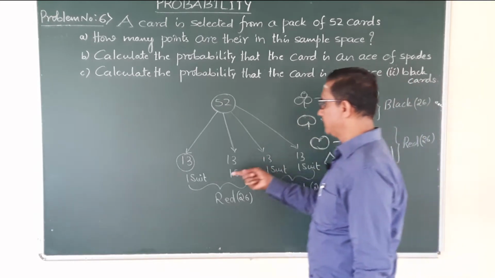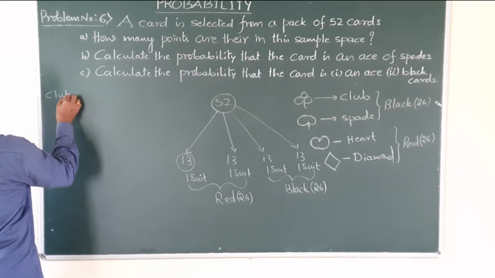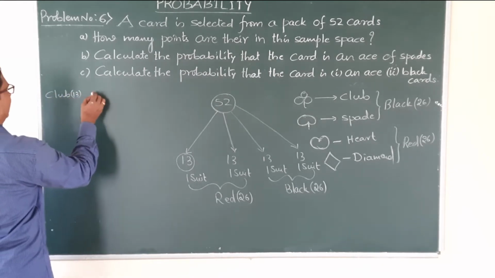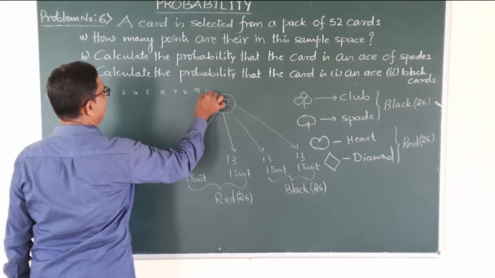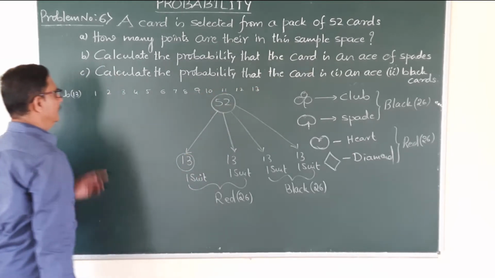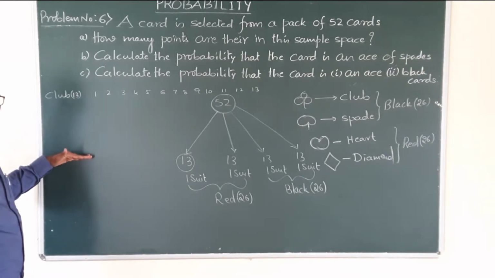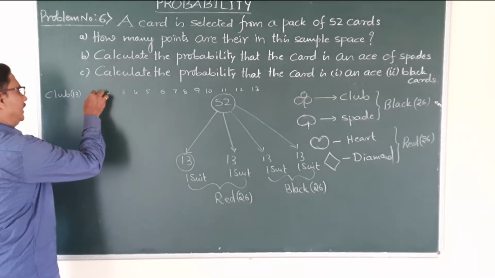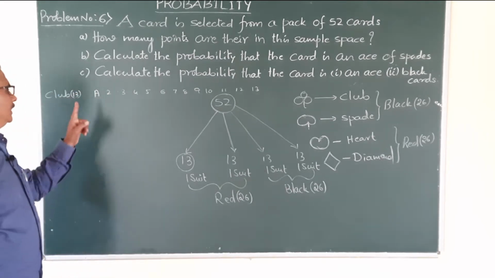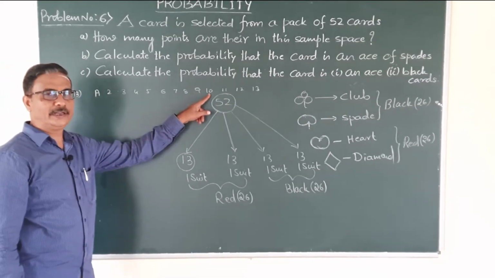Okay. Now here the 13 cards representing. First one is club. How many cards? 13 cards. Now representing 1 2 3 4 5 6 7 8 9 10 11 12 13. There are 13 club cards. Similarly 13 spade cards, 13 heart shape cards, 13 diamond shape cards. Now here instead of numbering 1, it is represented by the letter A. Instead of the number 1, they represent it as A on that card. The remaining numbers are as they are, up to 10 as they are.